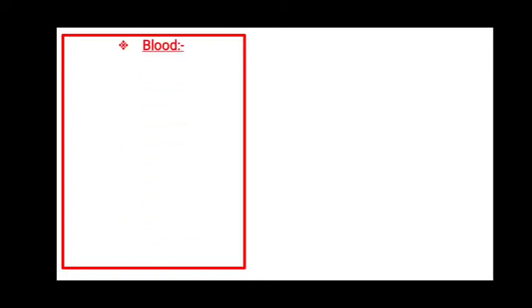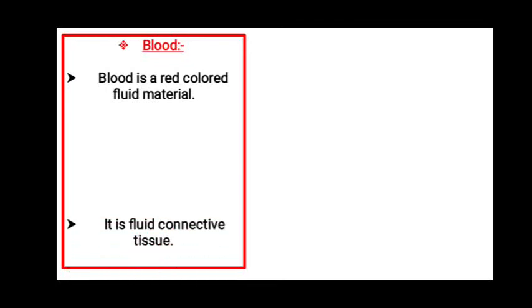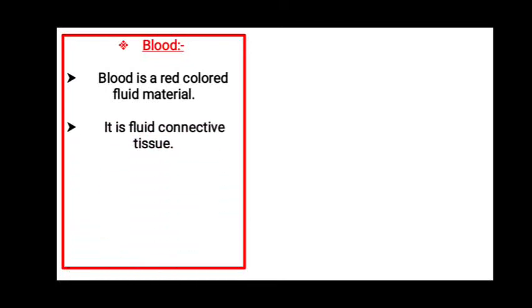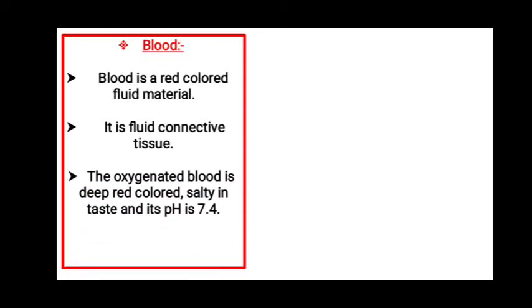After that, we had seen the characteristics of blood. It is red in color and it is a fluid. That means it flows. It is a fluid connective tissue. The oxygenated blood is deep red colored. It is salty in taste and the pH of blood is 7.4. So you have to remember the value. pH of blood is 7.4.